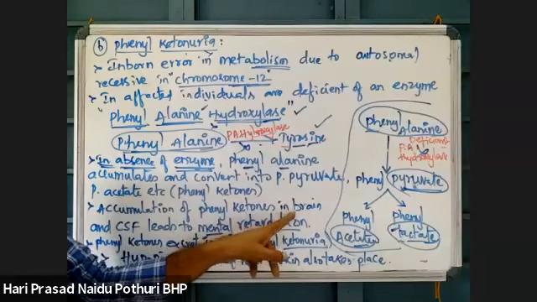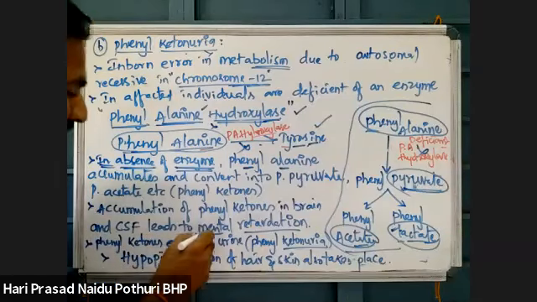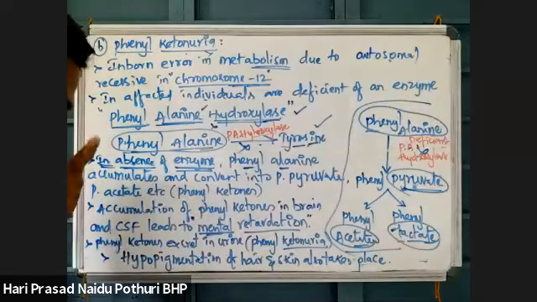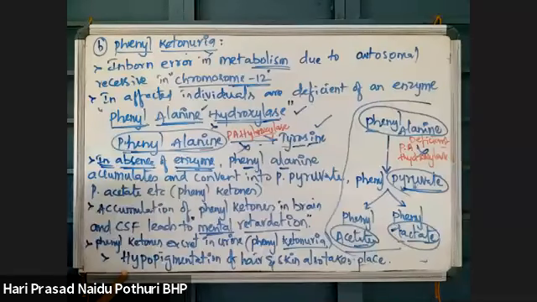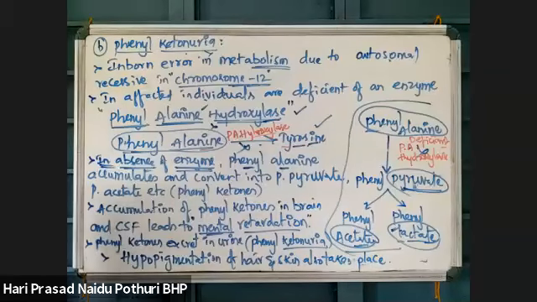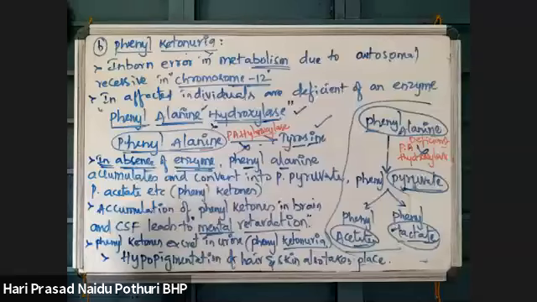When they are accumulated in brain and cerebrospinal fluid, that causes mental retardation. Hypopigmentation of hair and skin is also seen. These are two symptoms seen during phenylketonuria. Okay, no doubt.